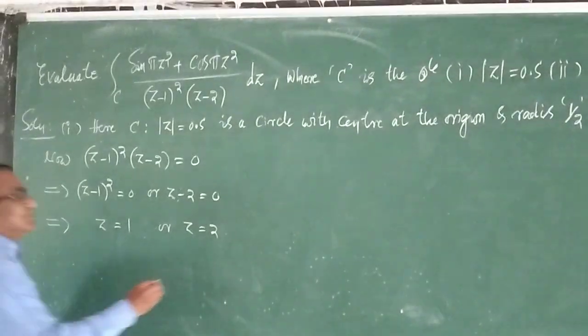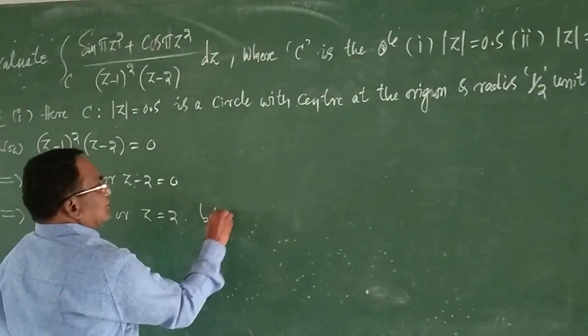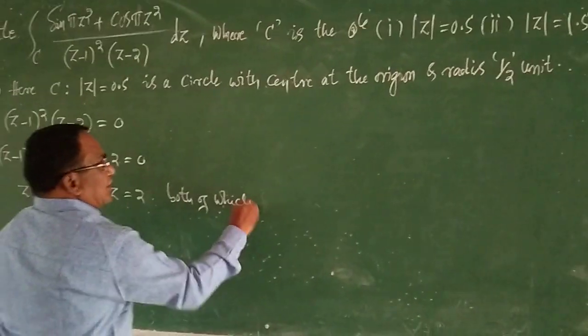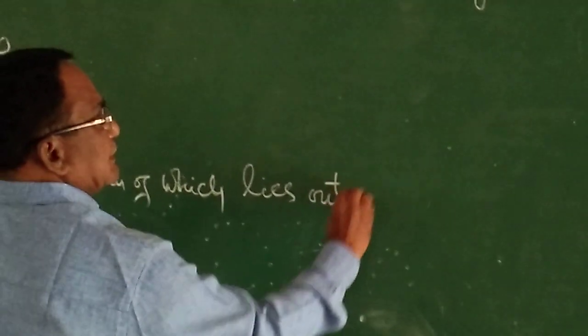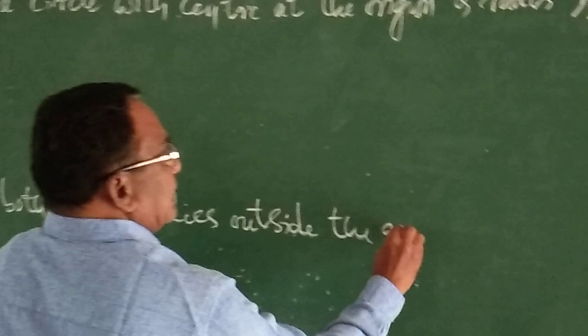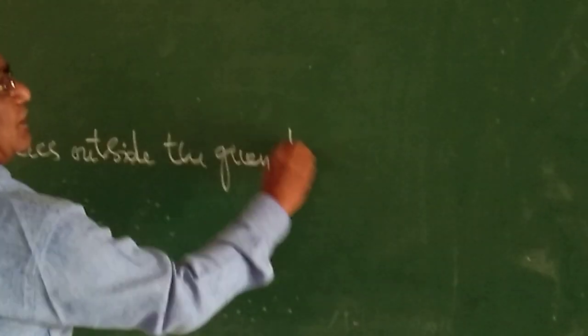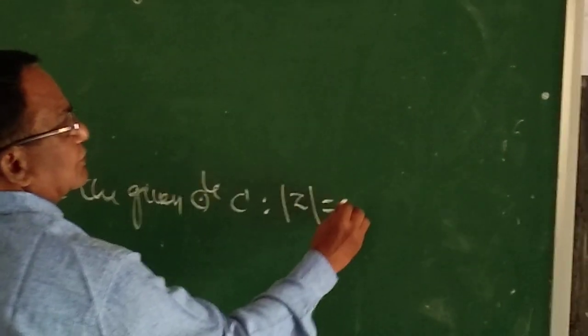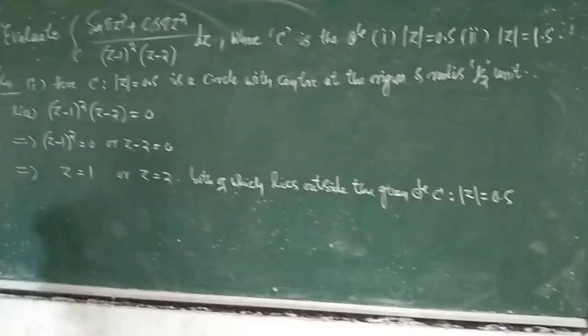Both of which lie outside the given circle C, |z| = 0.5. Therefore, you cannot apply Cauchy's integral formula.